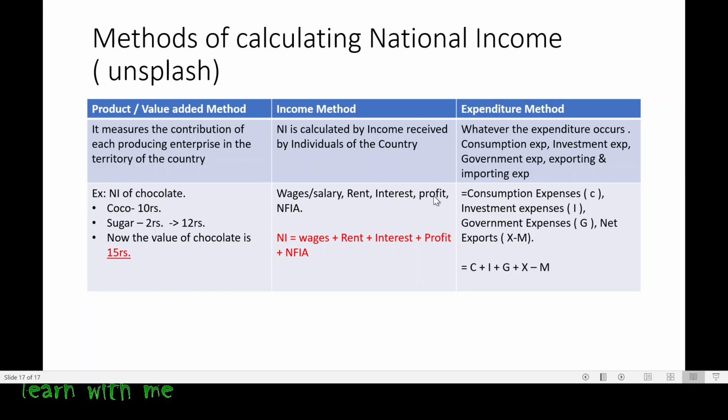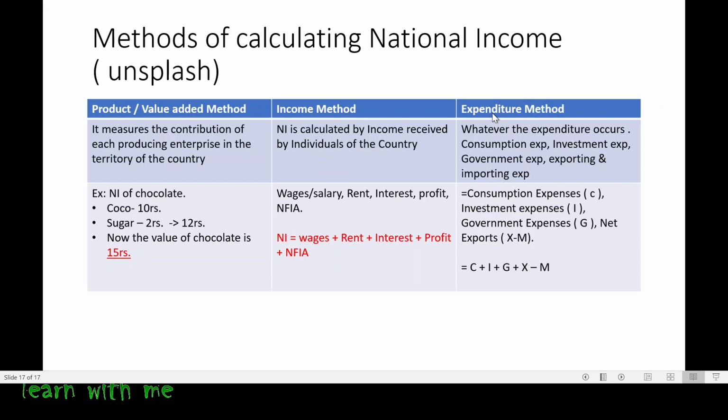If I am doing any business, then I will get the profit. This profit can be earned in India or it can be earned abroad also. If it is earned abroad also, I will add them. So simple, right? In the case of national income by the income method, the wages are added, rent is added, interest is added, profit is added, and NFIA, that is net factor income earned abroad, we will add it. Okay.